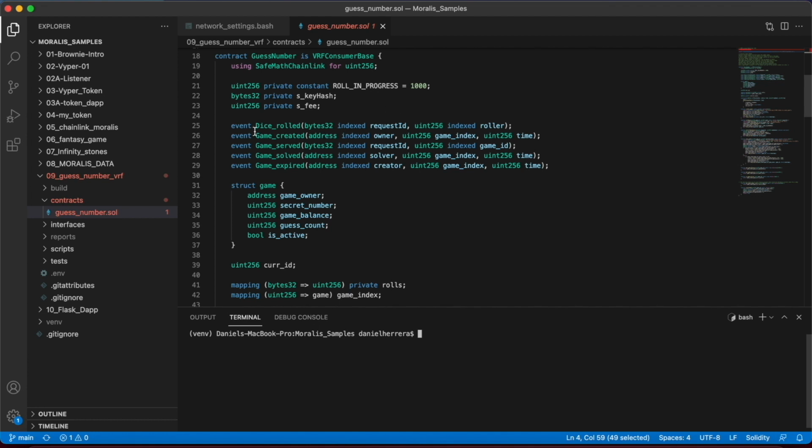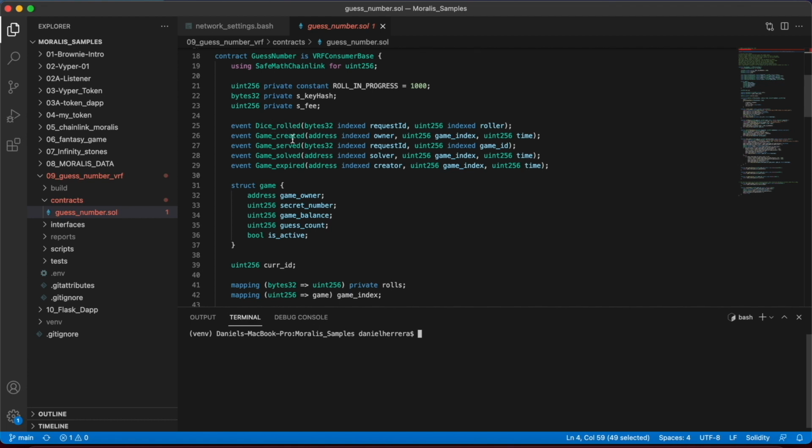We have these events of interest that we need to track, and having these events allow us to have listeners off-chain that can store data. We can do this very easily in Moralis, but that's a topic for another video. But here we're going to emit these events whenever each of these events of interest happens.